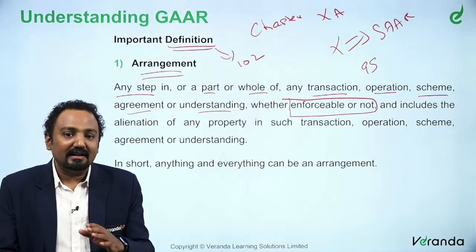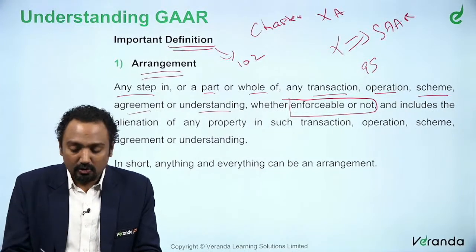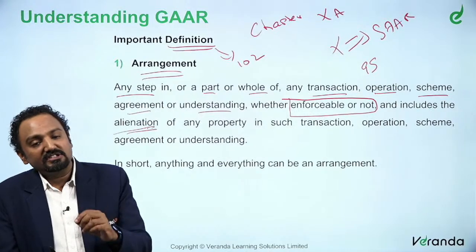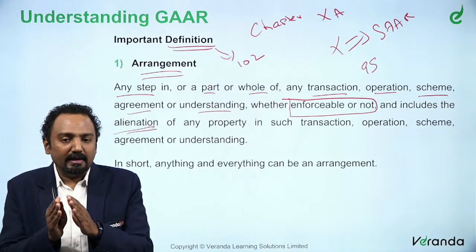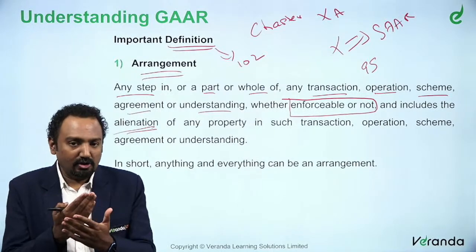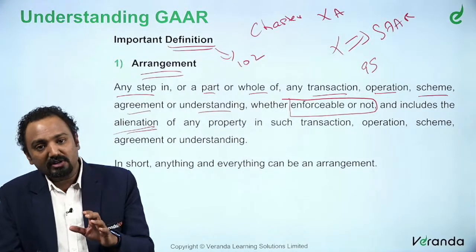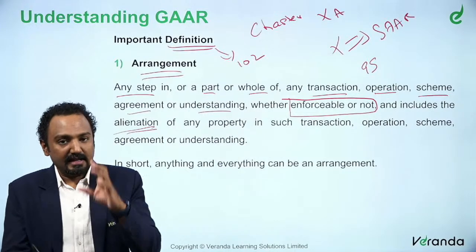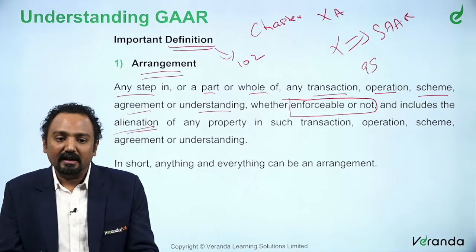And it includes alienation of any property in such transaction, operation, scheme, agreement, or understanding. When you say alienation, you are probably taking it away and keeping it separately. So even if that arrangement relates to alienation of property, it will still be an arrangement.